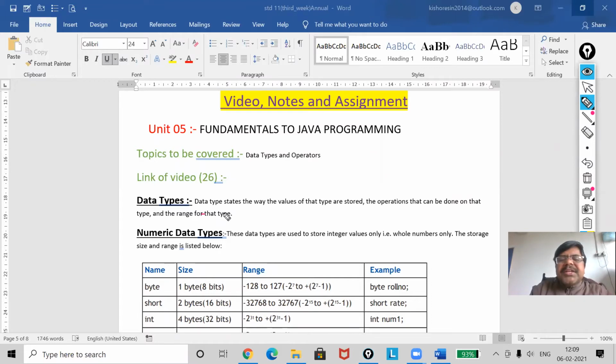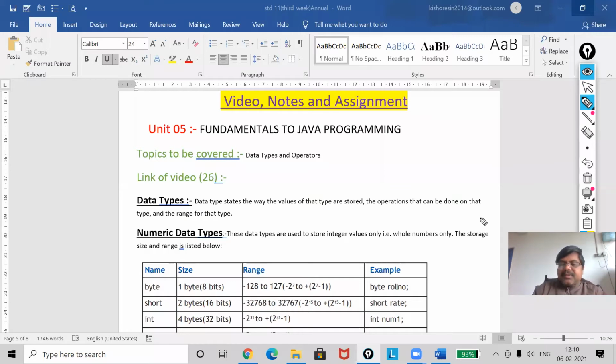Now you can see, my dear, what a data type is. Data type states the way the values of that data type are stored, the operations that can be done on that type, and the range for that type. The first one I have shown you here is the numeric data type, where you can do calculation work. You will store numbers, maybe for your roll number, maybe for your employee ID, if it is numeric.